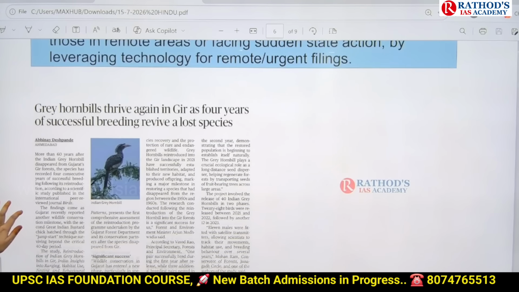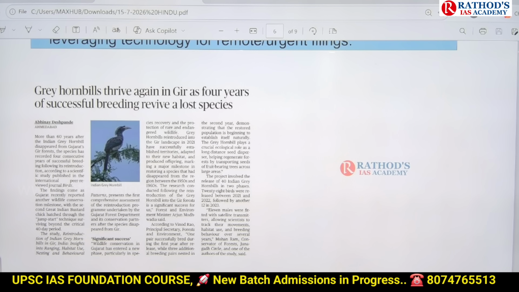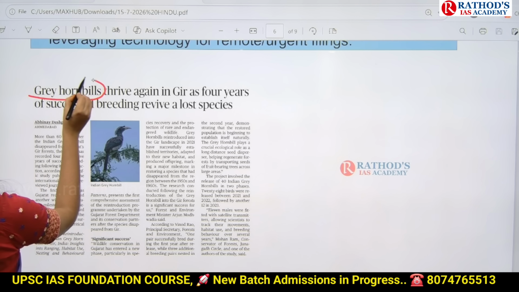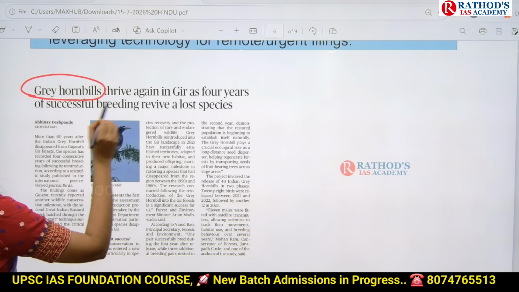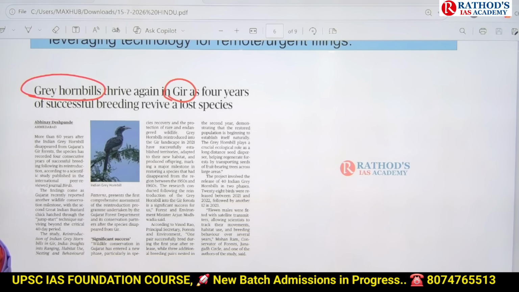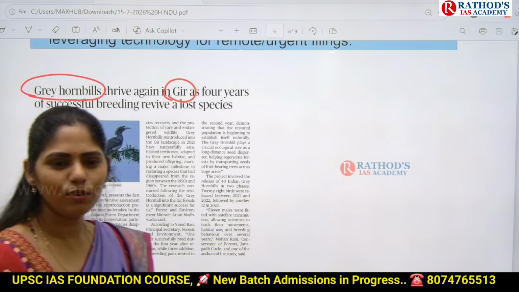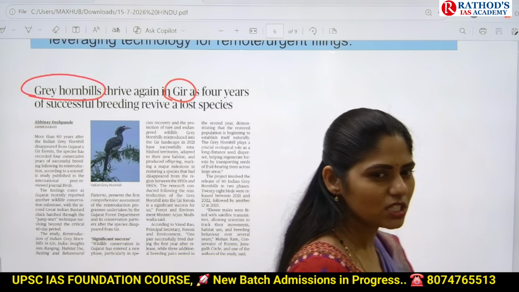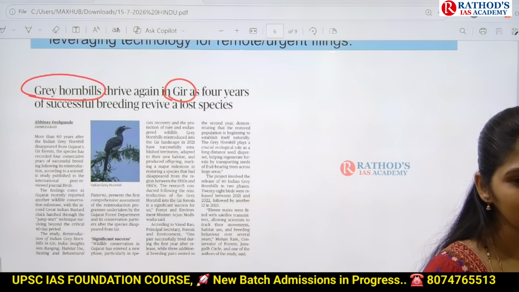Okay, see this next article, read out the title. Grey hornbills thrive again in Gir as 4 years of successful breeding revive a lost species. The keyword here is Indian grey hornbill, in Gir National Park. Recently we discussed Gir National Park. What is the reason?